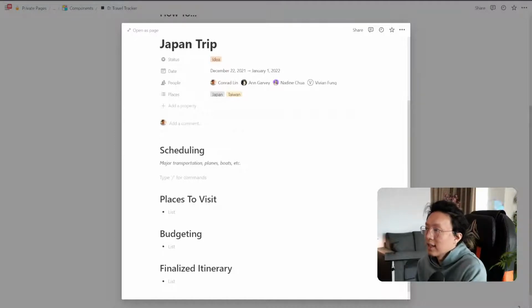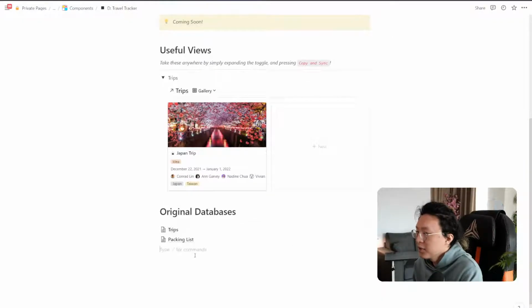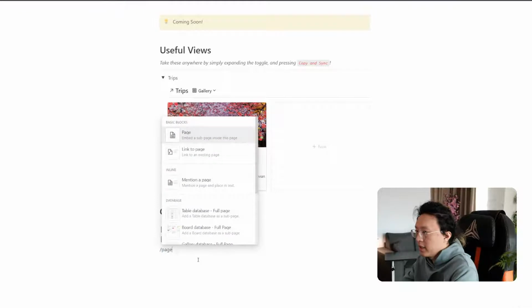The use case I'm thinking about is, for example, if I just have to immediately pull up a schedule that says, hey, what are all the flights I'm going to take in the next few months across all my different trips? This is a very easy way for me to see exactly that. And that's why it's very important. So what I'm going to do is make something called schedule here. So I'll make a page called schedule.